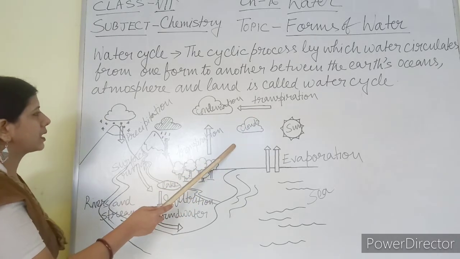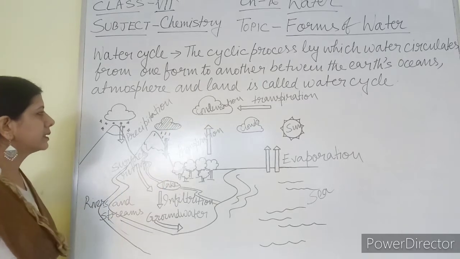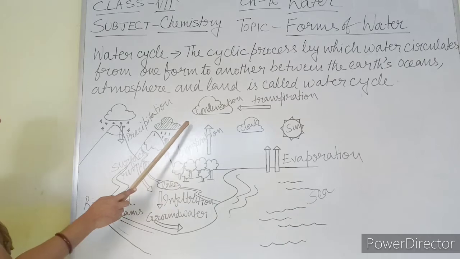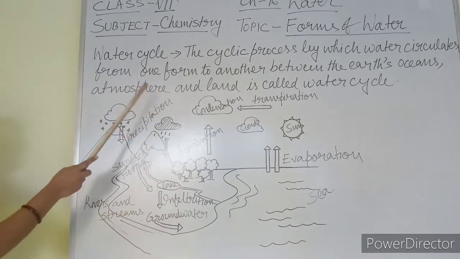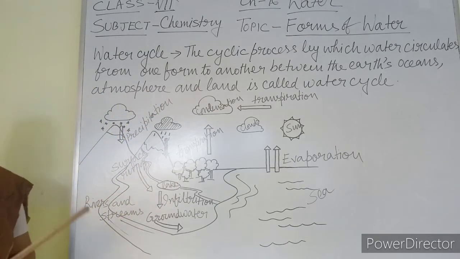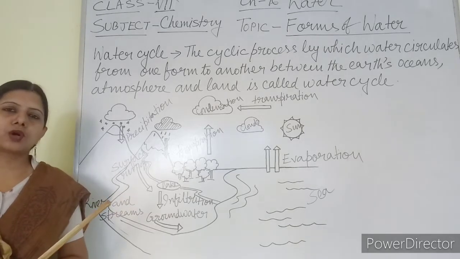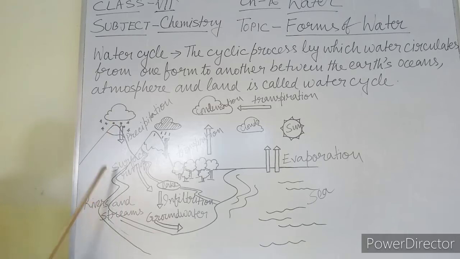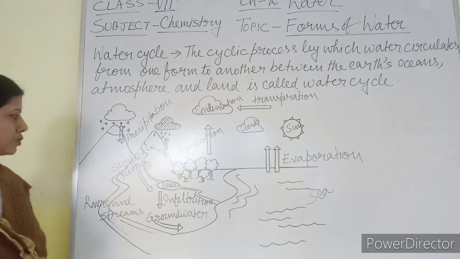When these clouds condense, they form bigger water droplets. Due to the formation of bigger droplets, precipitation occurs. Precipitation means joining of smaller droplets to form bigger droplets, and due to that, it falls down in the form of rain, snow and other forms also.